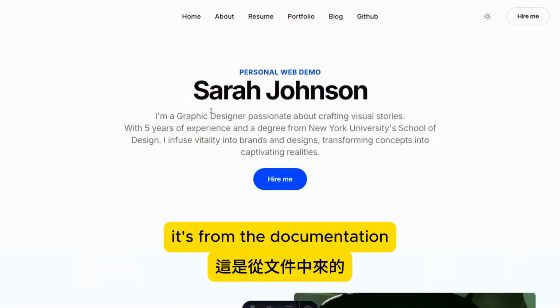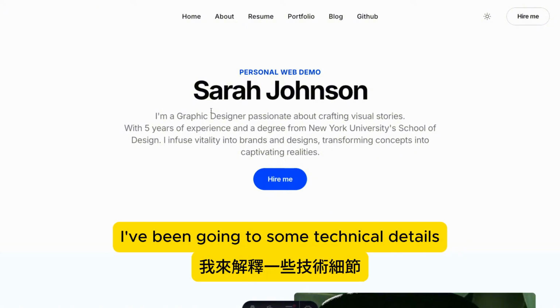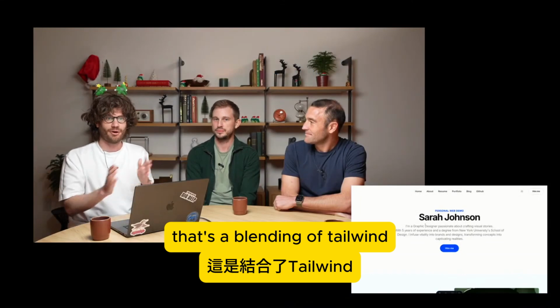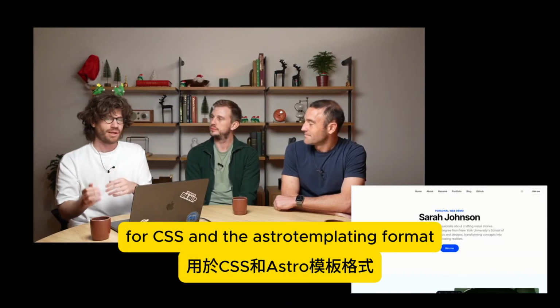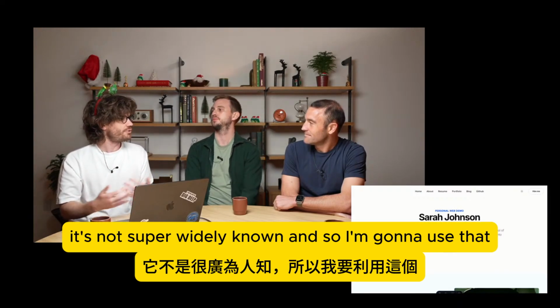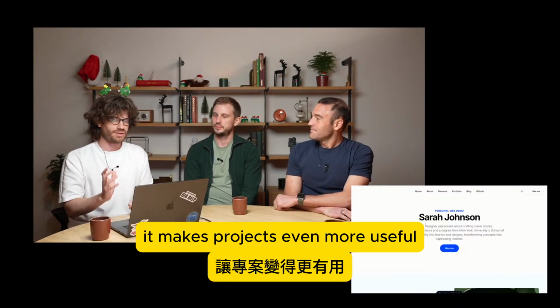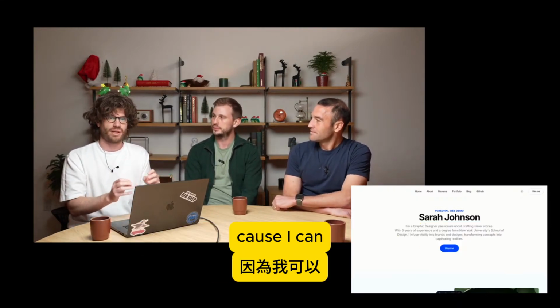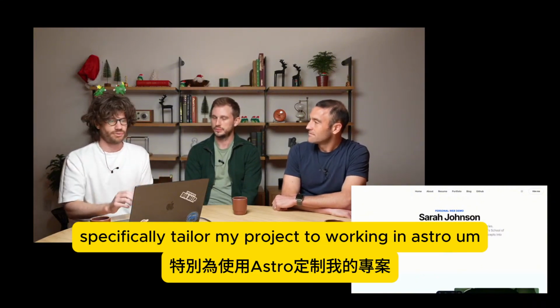It's from the documentation. This is using something called AstroWind. We can go into some technical details. That's a blending of Tailwind, if you know what that is, for CSS, and the Astro templating format. But I would forgive you if you don't really know what the Astro templating format is. It's not super widely known. And so I'm going to use that fact. It makes projects even more useful because I can specifically tailor my project to working in Astro.